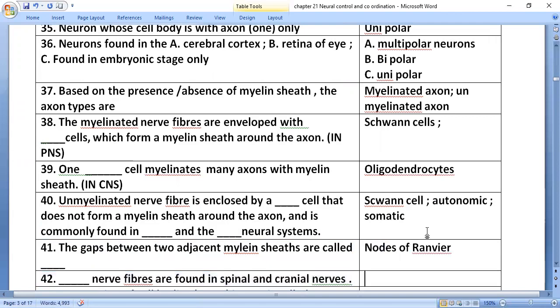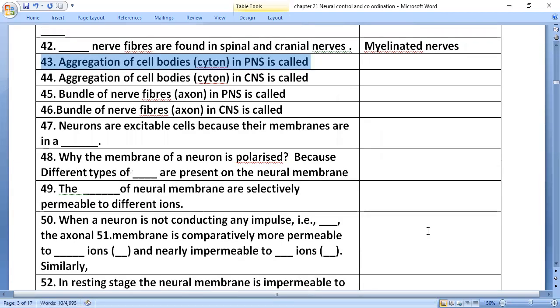Myelinated nerve fibers are found in spinal and cranial nerves. Spinal and cranial nerves generally contain myelinated nerves. Aggregation of cell bodies in the PNS is called ganglia.